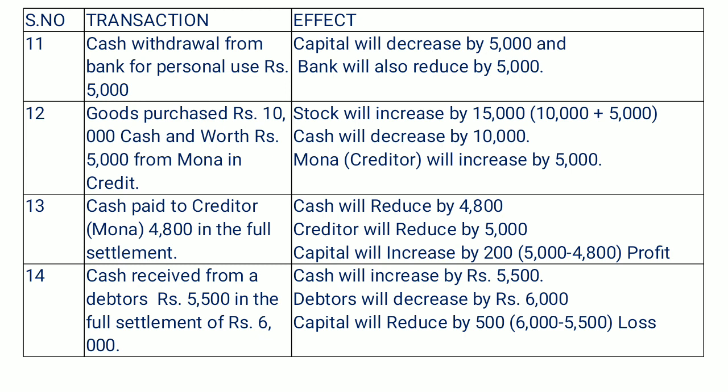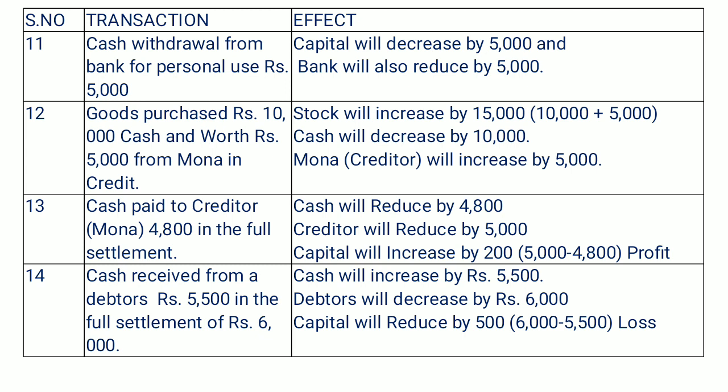That is our first effect. Second, we have purchased goods in cash rupees 10,000. So our cash is going to reduce in the business by 10,000. So what are the major effects? First effect is there.